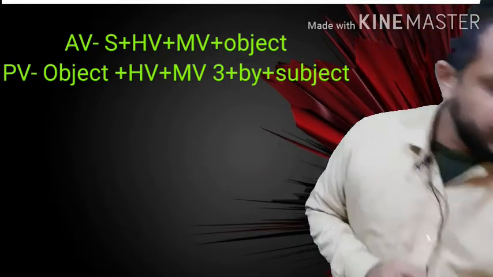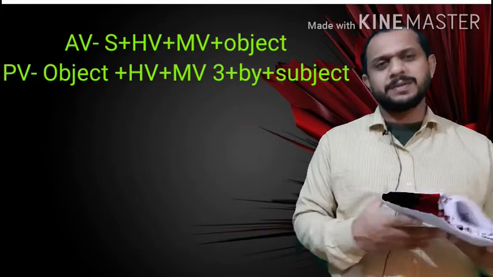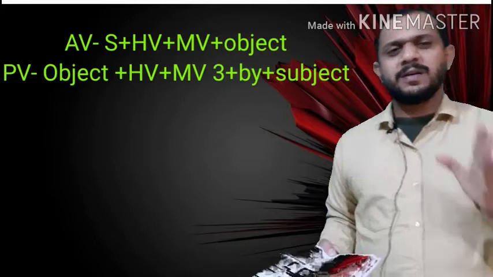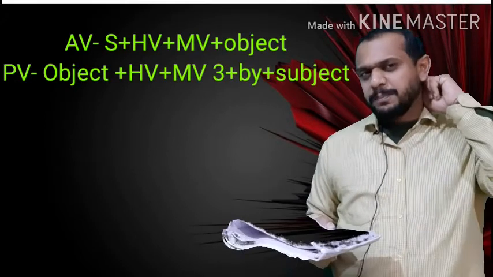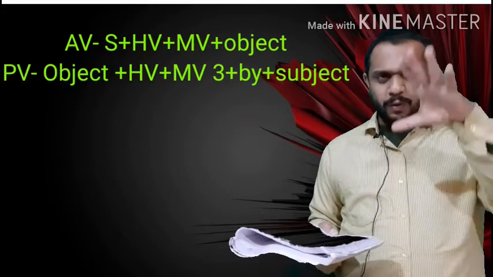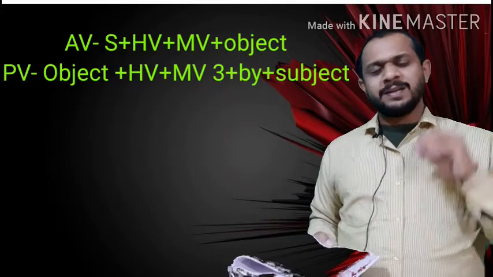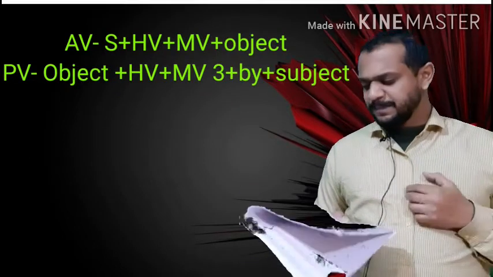So first we will talk about simple present. We'll check 5 sentences of simple present, how to turn active to passive. So simply we have given number 1. First we are picking only simple present, all 5 sentences, from affirmative up to WH question, then we'll see the next tense.